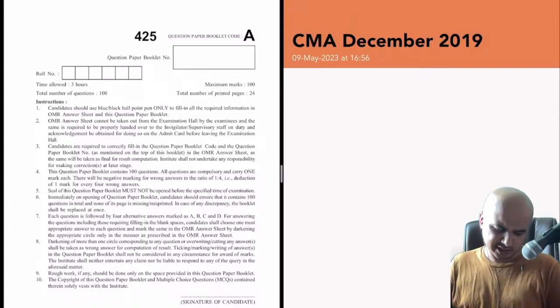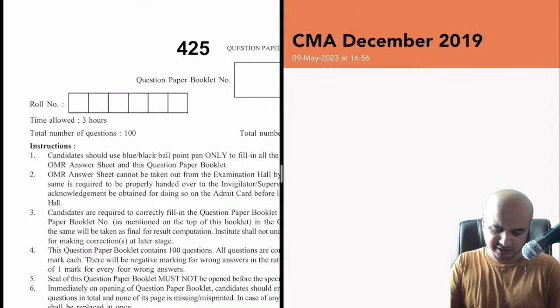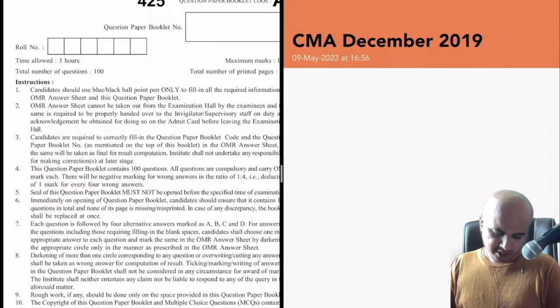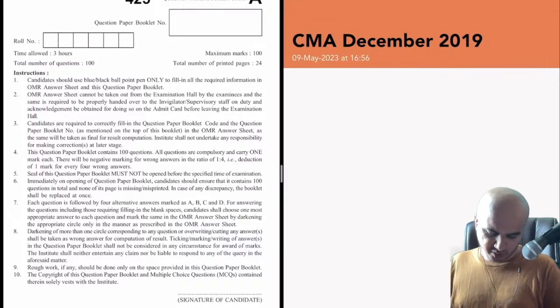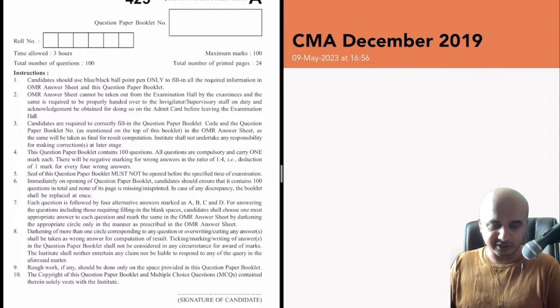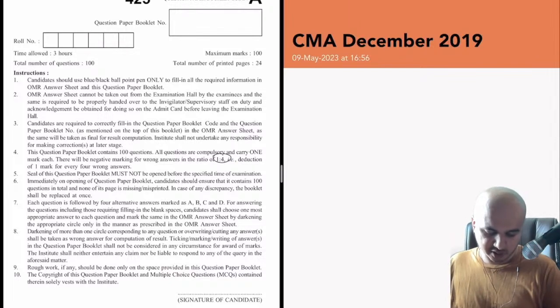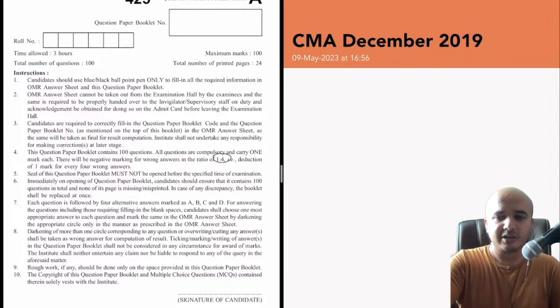Okay, let me quickly go through the instructions here. Time allowed is 3 hours and the total number of questions is 100. Maximum marks is also 100. You already know the rest. Negative marking is there, which is the unique thing here. There will be negative marking for wrong answers in the ratio of 1:4, that means 0.25 will be the deduction for any wrong answer. Okay, fine. Let's start solving questions.